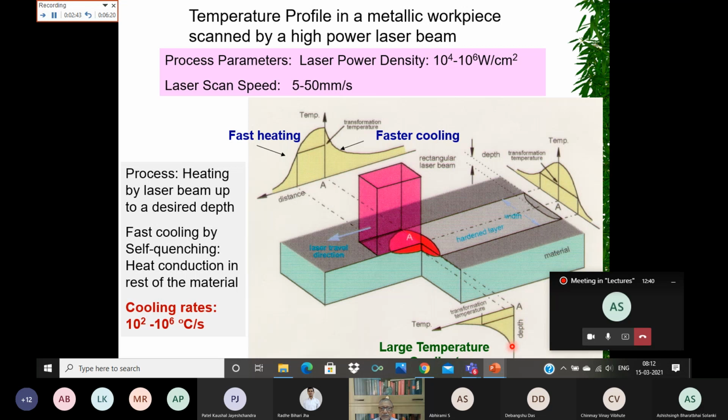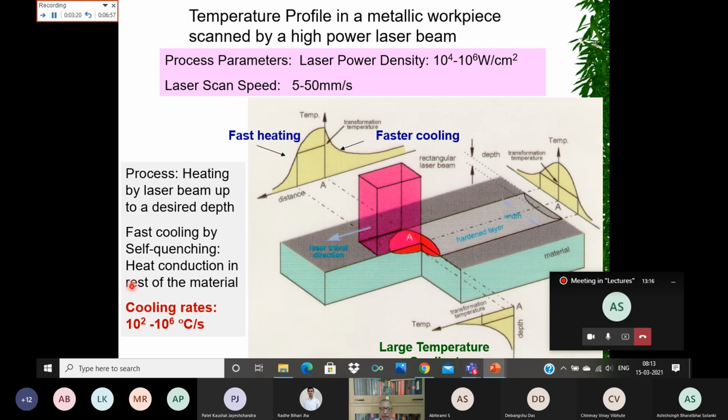What we see here is that whenever we take a laser beam and scan it, a thin top layer can be heated above a certain temperature. When the beam moves away, that thin layer which has got heated up to a certain temperature is going to cool at a very, very fast rate. And the fast cooling rate could be of the order of 10 to the power 2 to 10 to the power 6 degrees centigrade or even more.